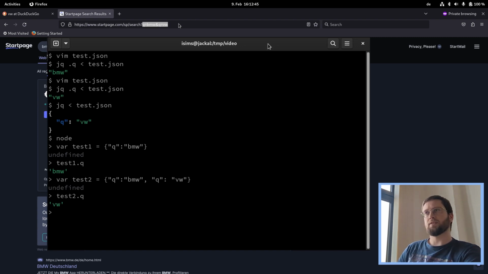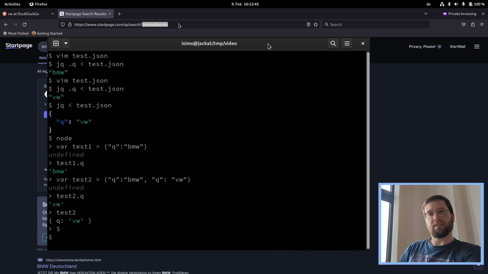So it's got the same behavior as JSON query has. And also here we can have a look at the object representation, and BMW is completely stripped out of it. Again, same behavior as JSON query. It could be that JSON query is actually based on Node. Who knows? I wouldn't be surprised. Now, that gives us something to think about, right?